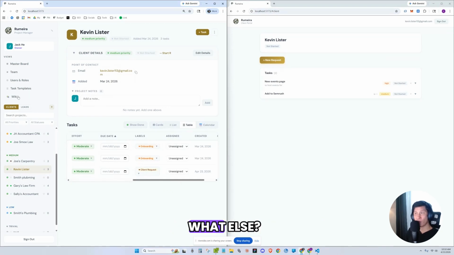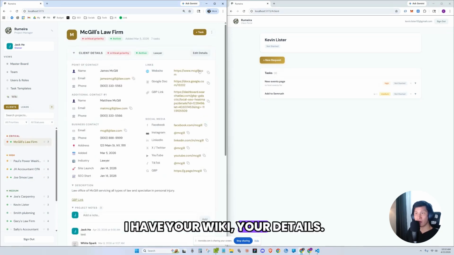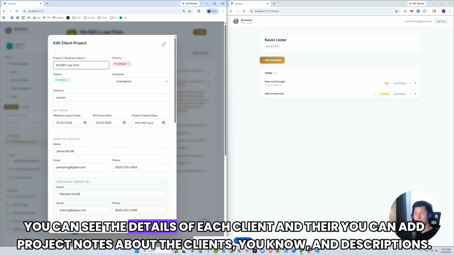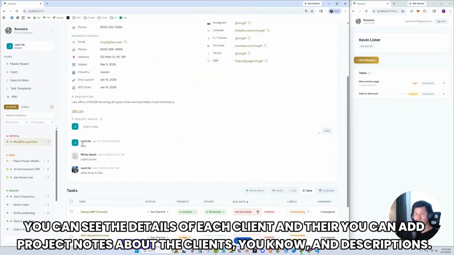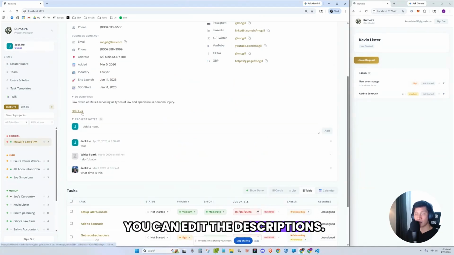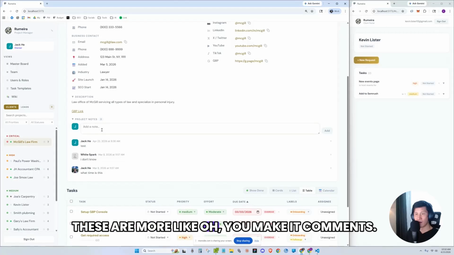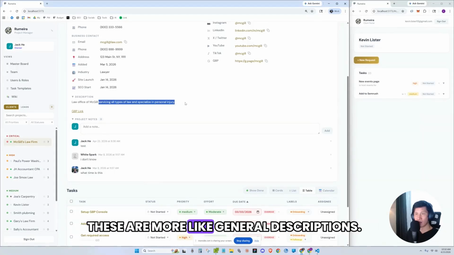That's the app. What else? I have your wiki, your details. You can see the details of each client and their link. You can add project notes about the clients, and descriptions. These are more like you're making comments. These are more like general descriptions.